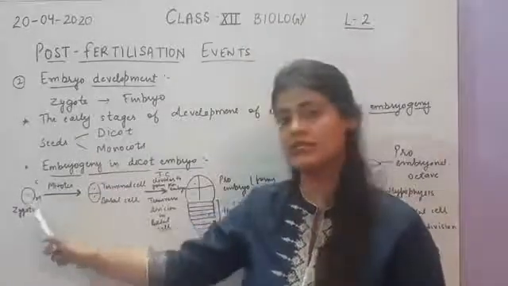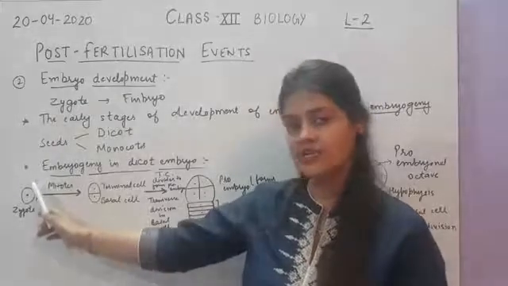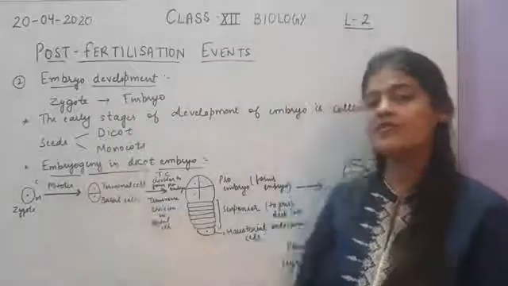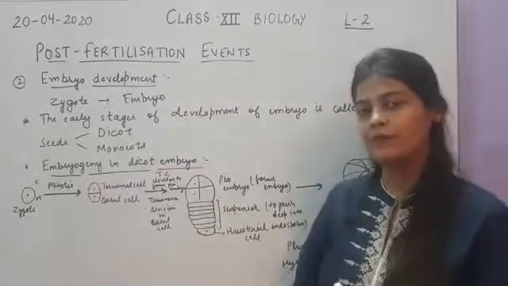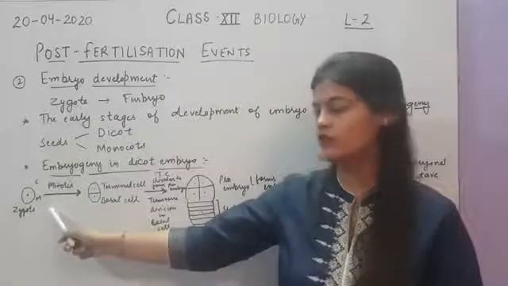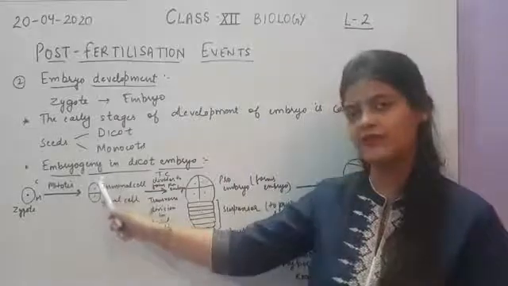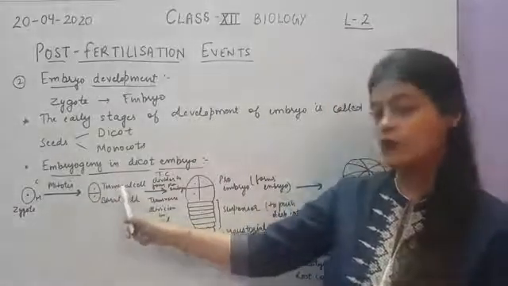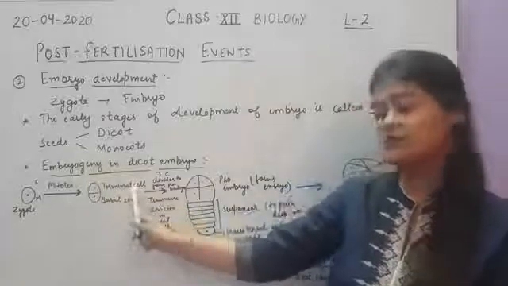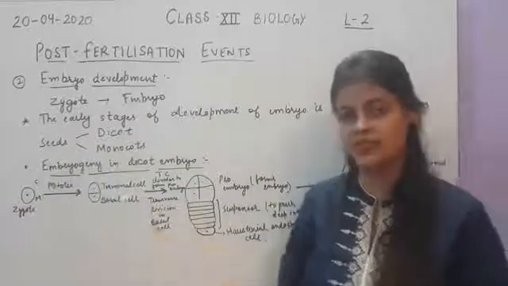The zygote is in this arrangement, that the micropylar end is towards this side and the chalazal end is towards the upper side. All the divisions in the zygote for formation of the embryo will be mitotic divisions. First the zygote will undergo the first mitotic division to form a two-celled structure. Out of these two cells, the cell which is towards the chalaza is the terminal cell, and the cell which is towards the micropyle is the basal cell.